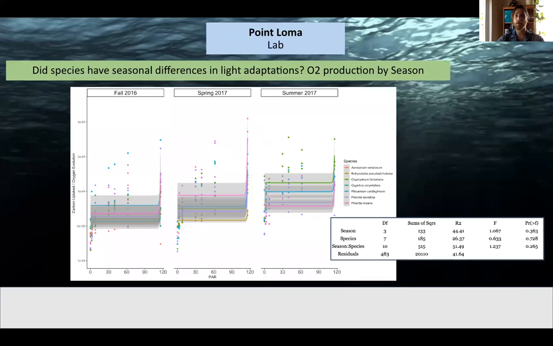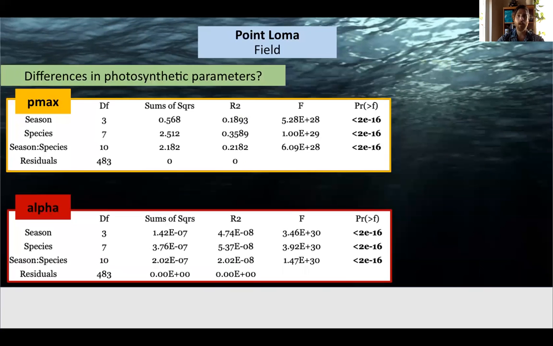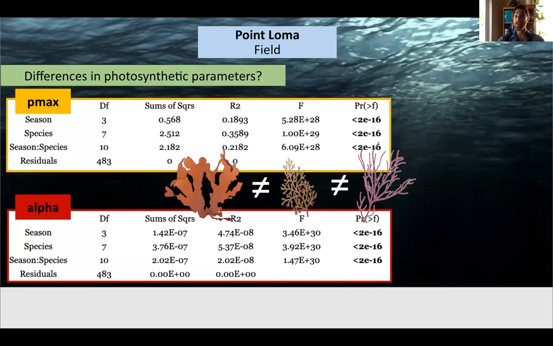Still, we are interested in algal photosynthetic parameters after all. After running our P versus I curves, we saw no difference in overall oxygen production, seen here on the y-axis, across our light levels, seen here on the x. However, we do see big differences in their photosynthetic parameters, which is definitely to be expected, but it does not appear to be a driver of their assemblages. Red algae are different from one another after all.